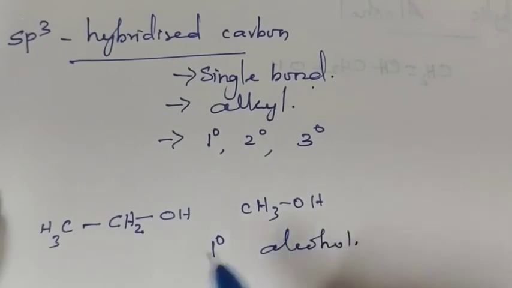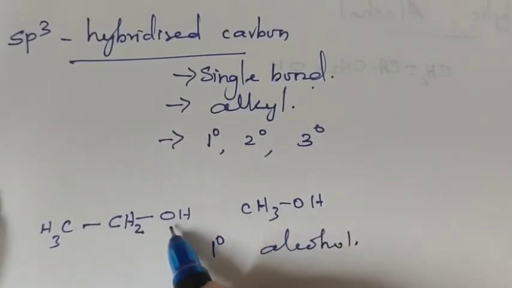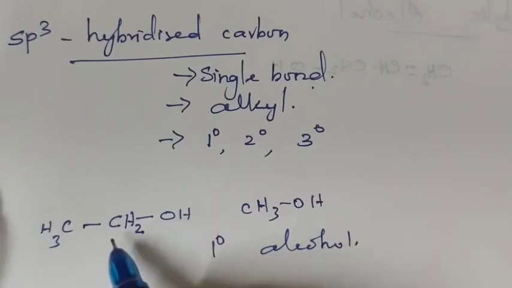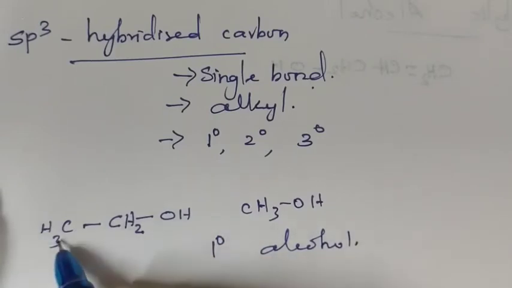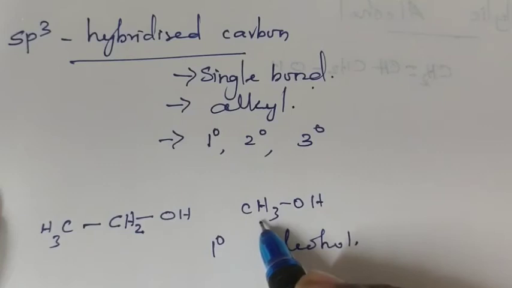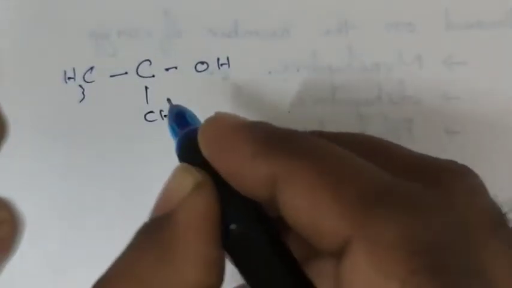So primary alcohol means the carbon which carries the OH group is attached to only one carbon or no other carbon. In this one, the carbon which carries the OH group is attached to two other carbons.